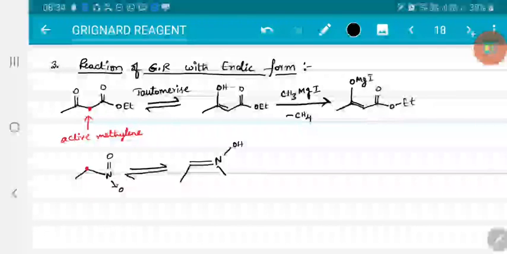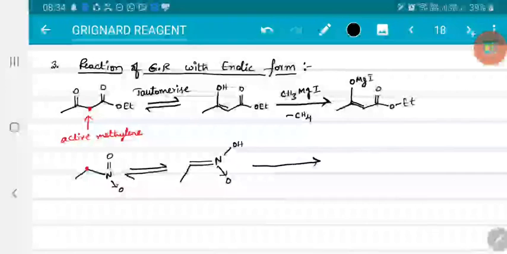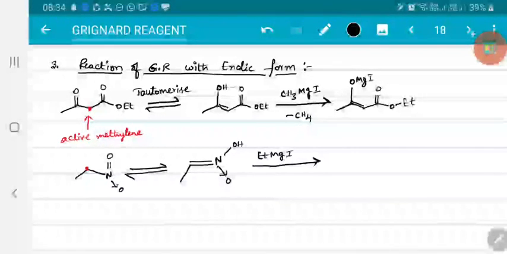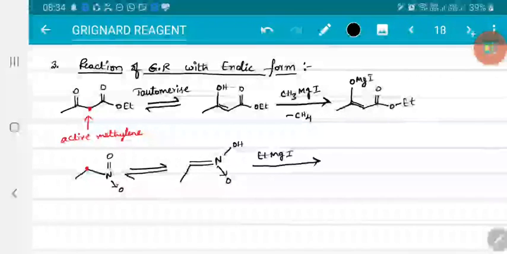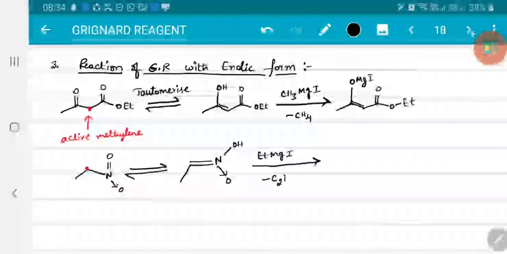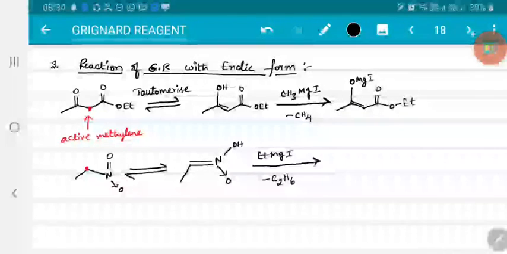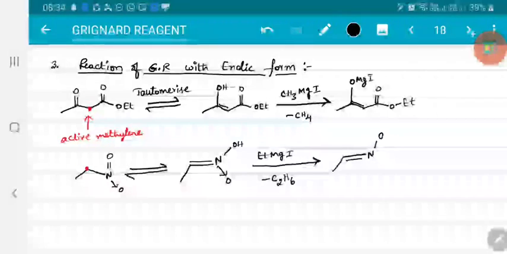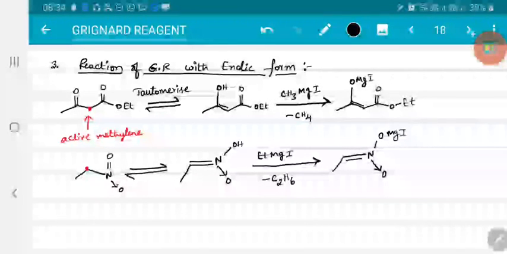OH, this one. Now when this is allowed to react with Grignard reagent, let me take it as ethyl magnesium iodide. Therefore this H plus is taken by C2H5 minus and ethane is lost, forming this one as OMgI. This is the product obtained.